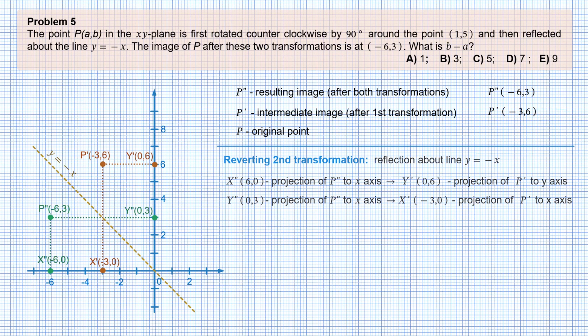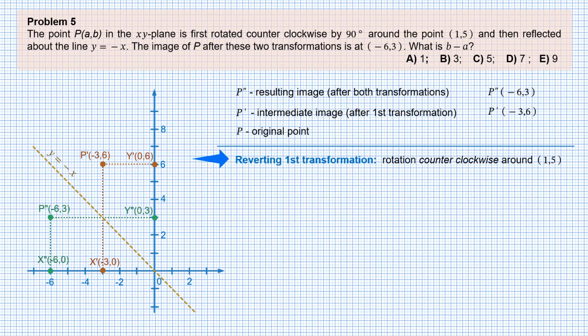But we still need to reverse the first transformation, rotation counterclockwise around the point with coordinates 1 and 5. So let's plot point T with coordinates 1 and 5. The reverse of counterclockwise rotation is clockwise rotation. Therefore, in order to get the location of point P, we need to rotate point P prime 90 degrees clockwise around point T.